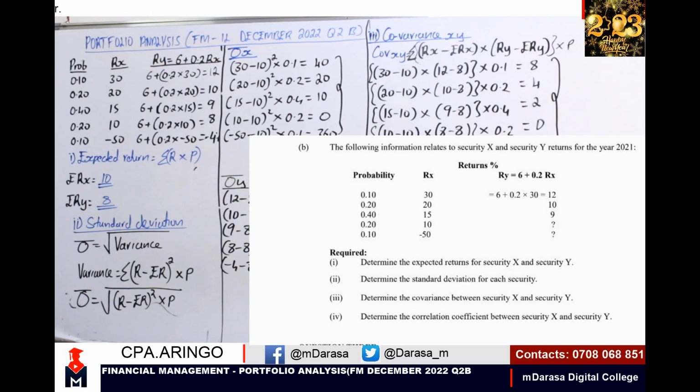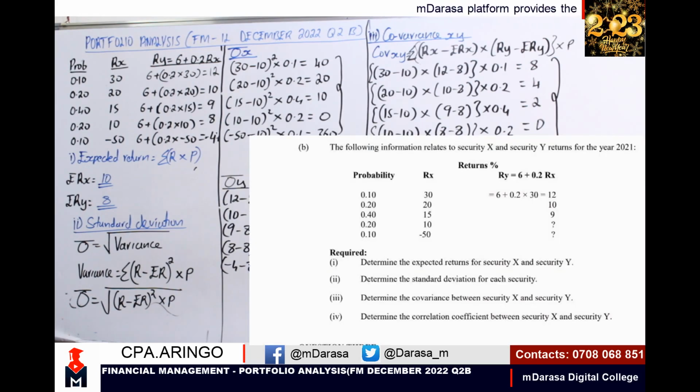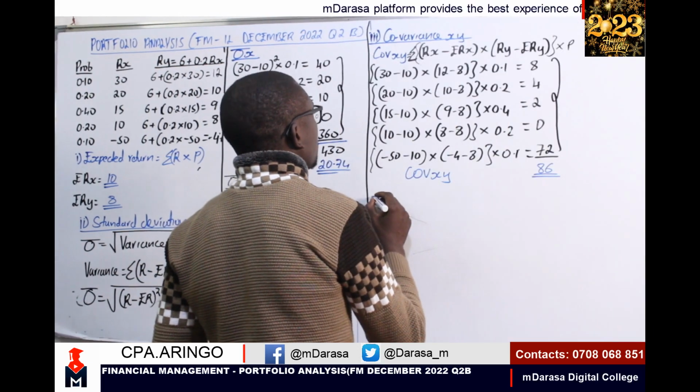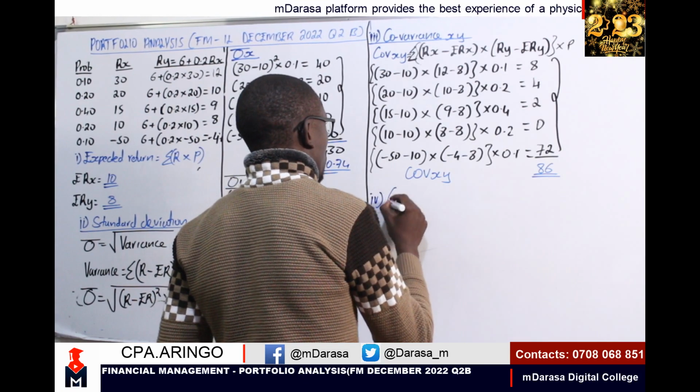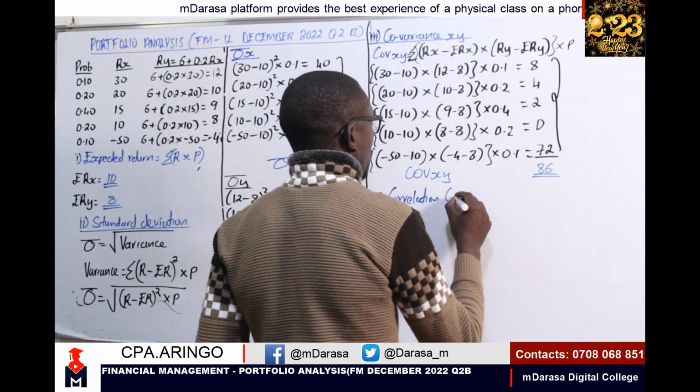And if it is that, is it strong or weak? So this is what we're supposed to do. The correlation coefficient, that's what the examiner wanted us to determine in part 4.